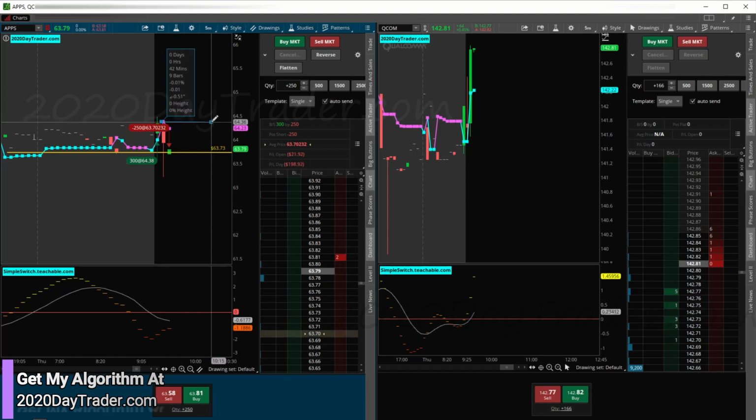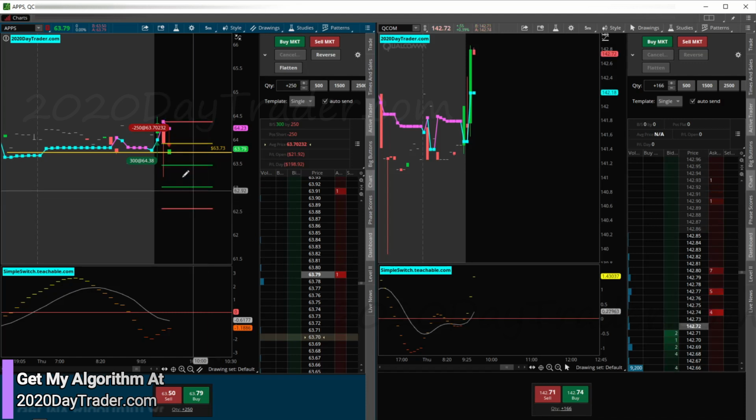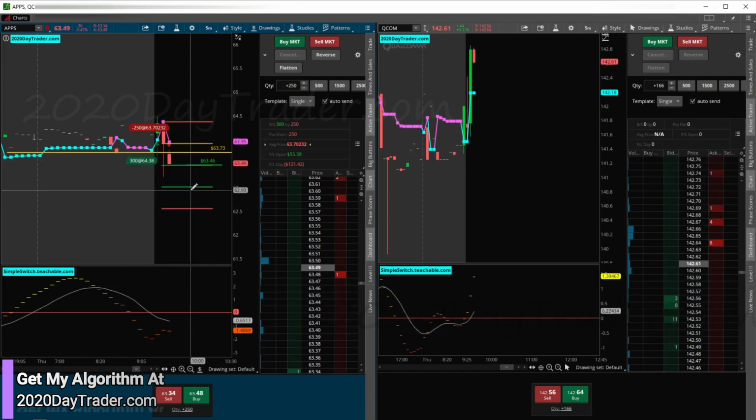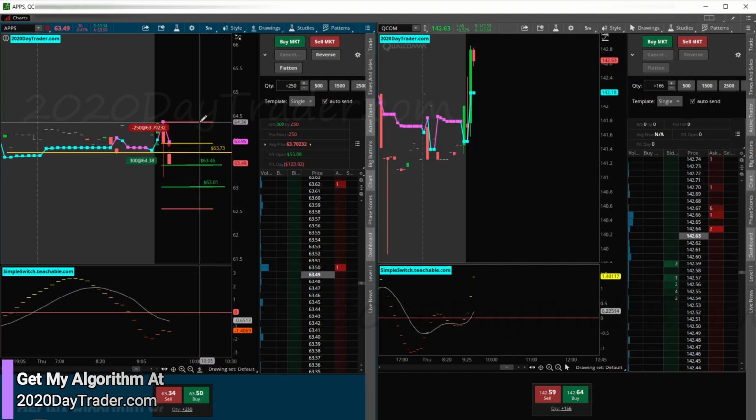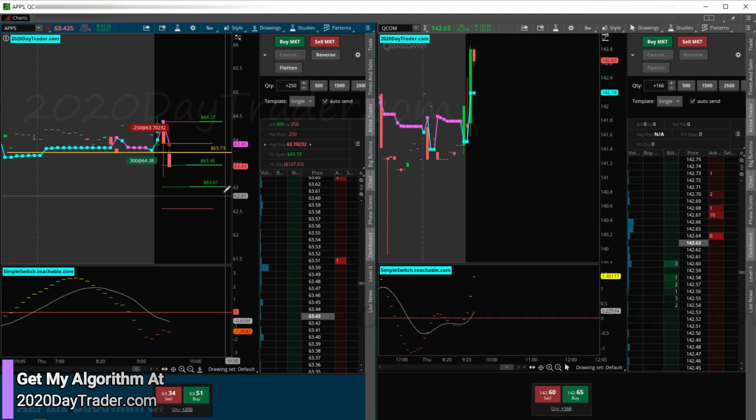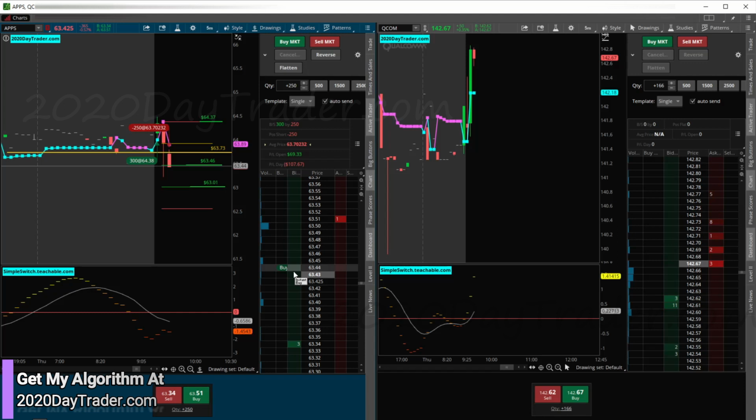Risk reward wise though, that hurts a little bit. We're way down here, so we're technically in the target already. So looking to put the stop in at 51. Oh no, at 46. Come on, let's go. 46.